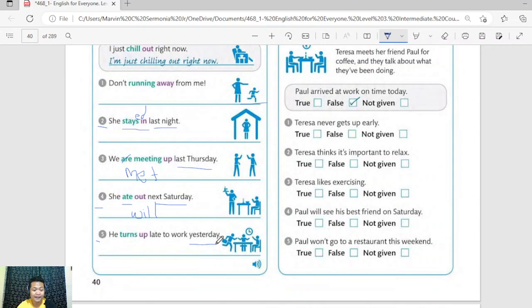Very good. And so, if it is in the past, what will we do to the verb? "He turned up late to work yesterday." So we erase the s and add e and d. He turned up late to work yesterday.